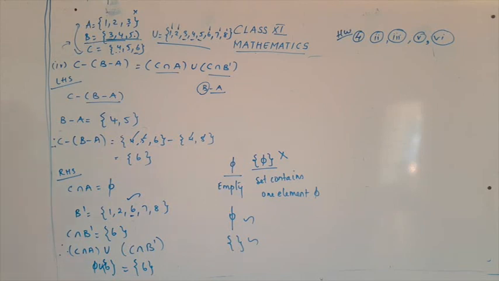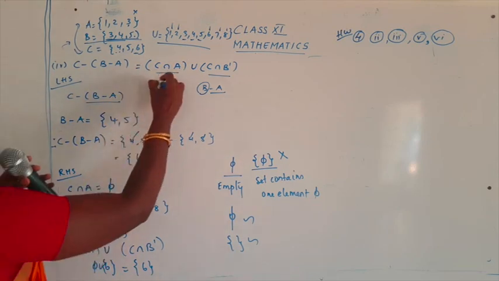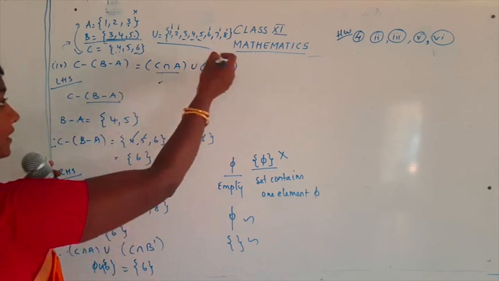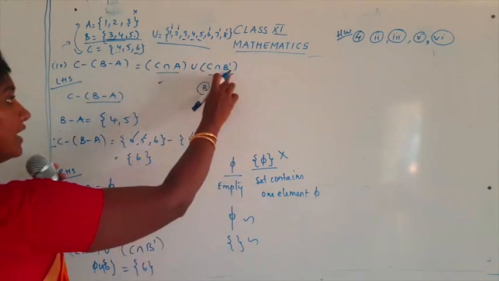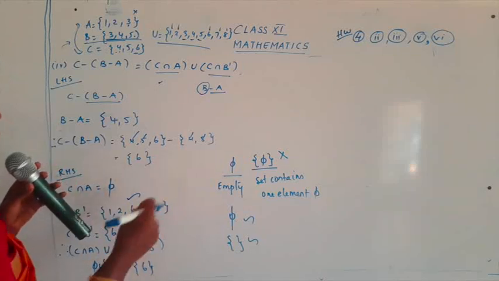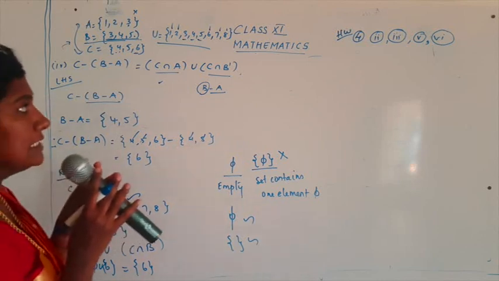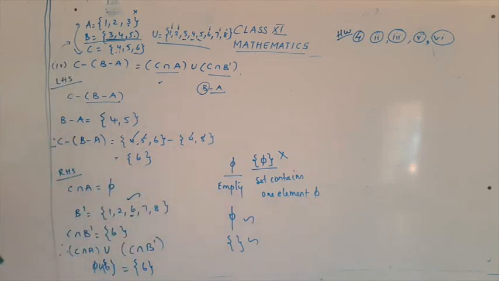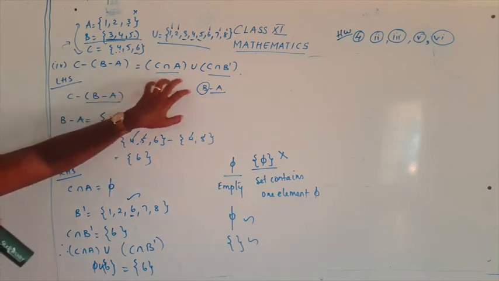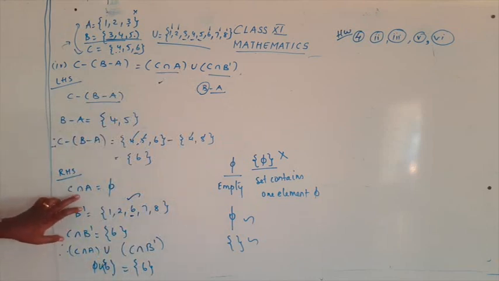Now what is the next thing you are going to do? The RHS part was (C intersection A) union (C intersection B dash). So we are just splitting everything and then combining all the things together. First we found C intersection A, then you find B dash, then you find C intersection B dash. And now we are going to combine C intersection A and C intersection B dash with a union. The first one we got as empty and for the second part we got 6.